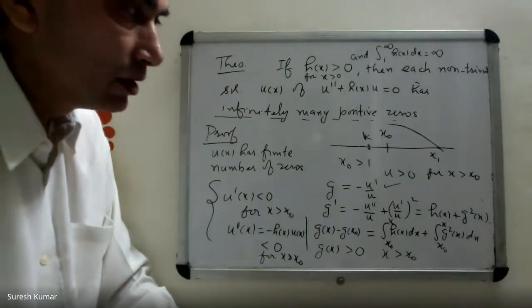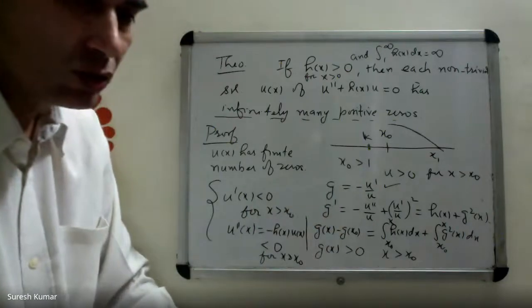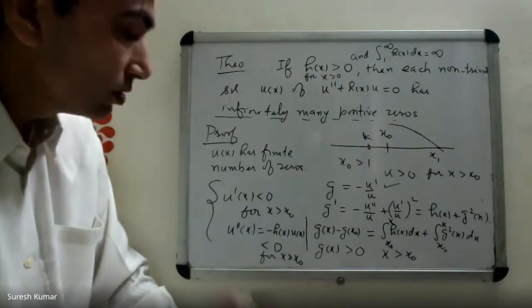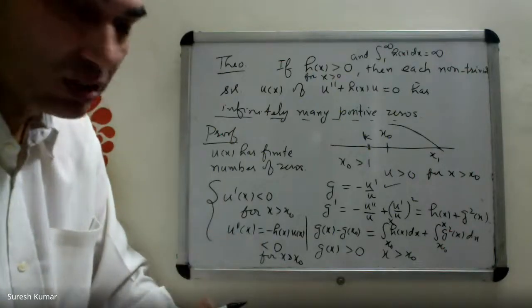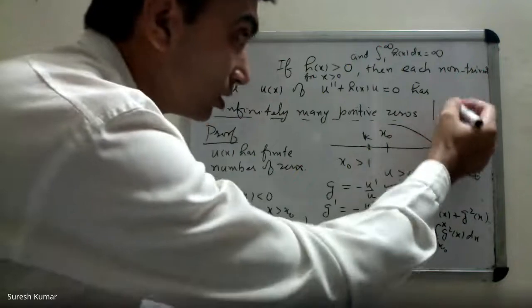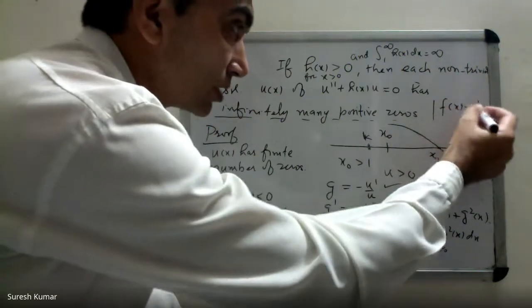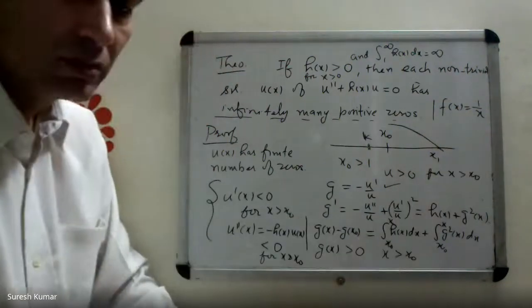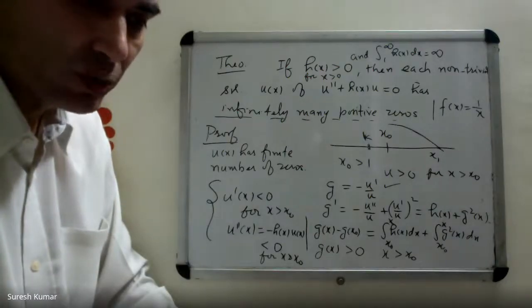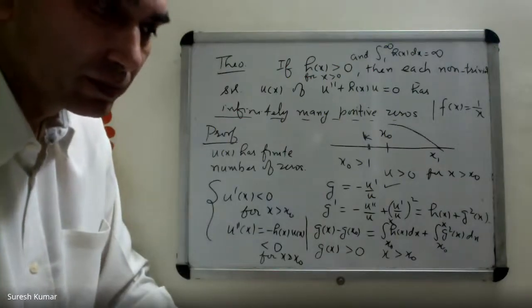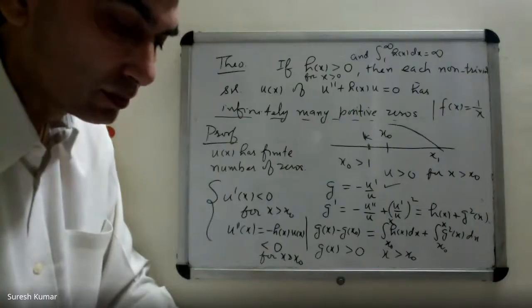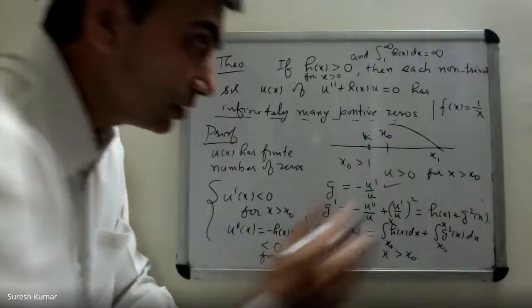Remember that a decreasing function need not cross the x-axis. Second derivative must also be negative. Look at this function, f x equal to 1 over x. Is it a decreasing function for x positive? Yes, sir. It's a decreasing function.